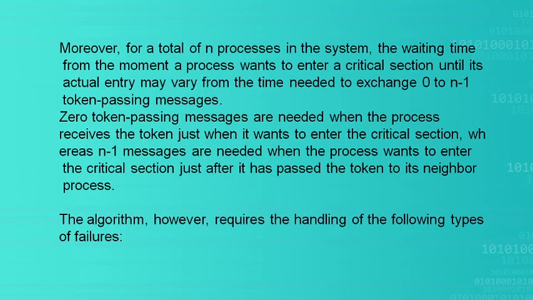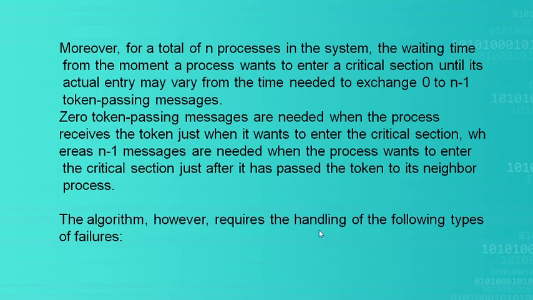And moreover, if there are a total of n processes in the system, the waiting time may be from 0 to n minus 1, and 0 to n minus 1 messages are needed. Why? Because the actual entry may vary from the time needed to exchange the messages. 0 token passing messages are needed in the best case, and n minus 1 messages in the worst case.